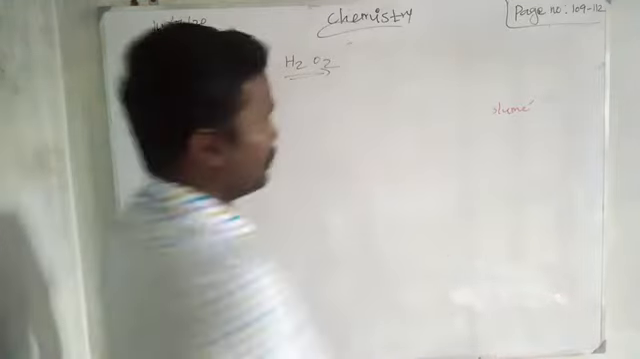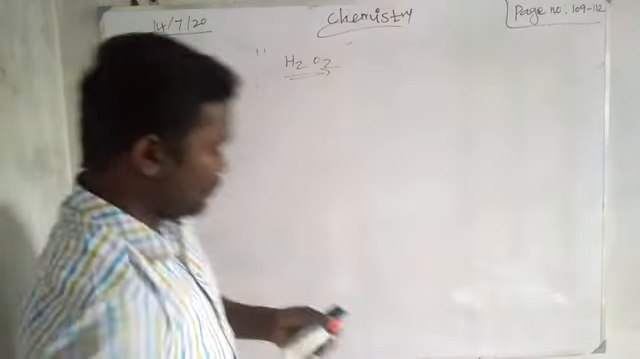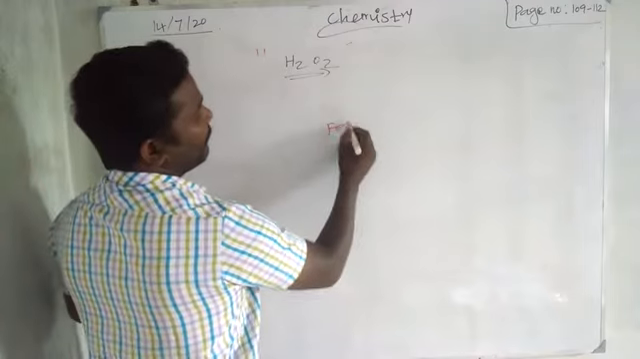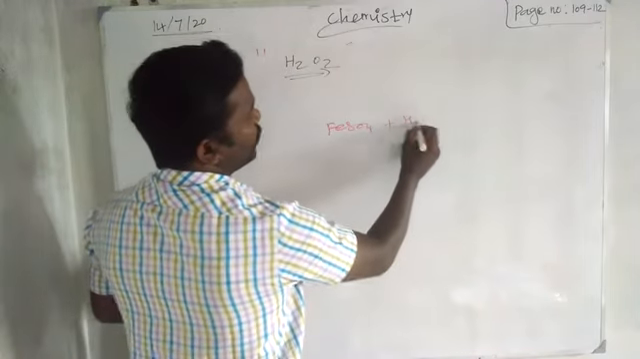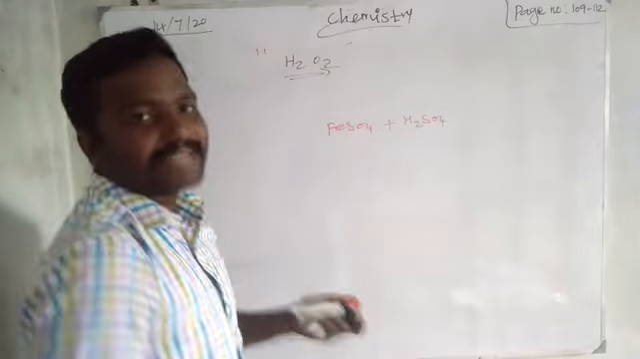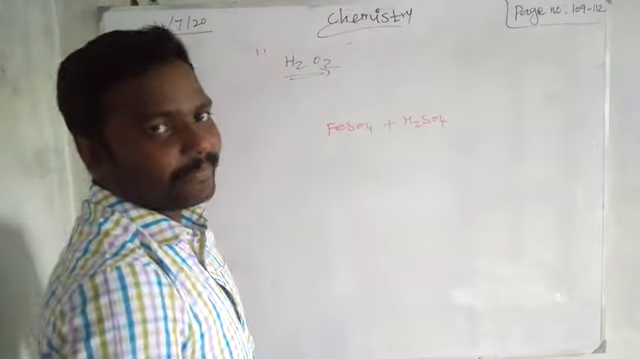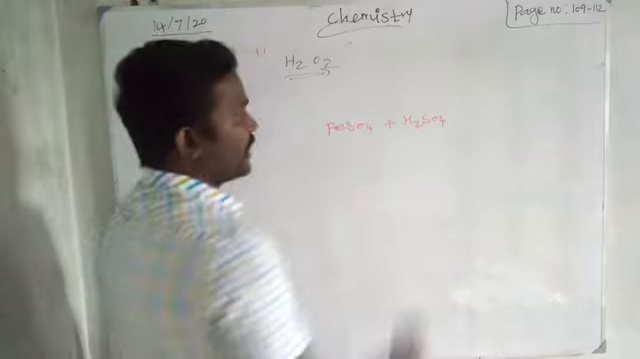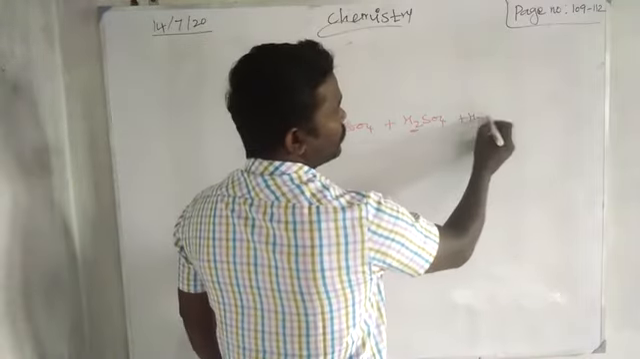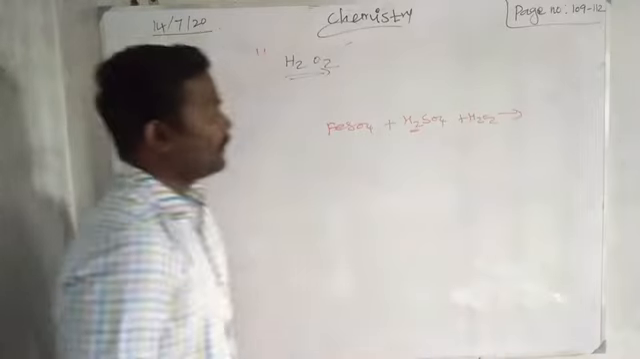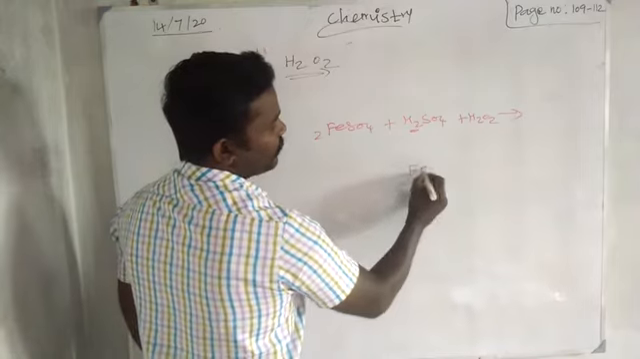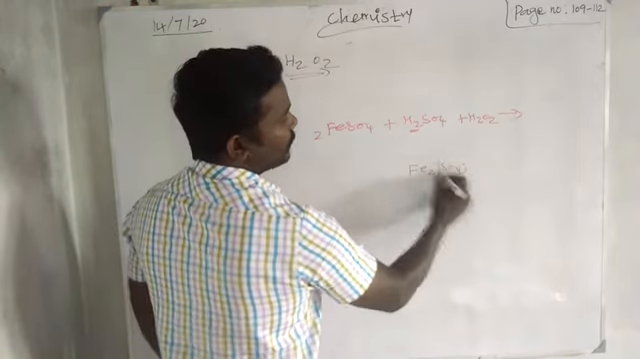With ferrous sulfate in H2SO4 acidic medium. In the acidic medium, it acts as an oxidizing agent, while in basic medium it will act as a reducing agent. That's why we have added the acidic medium. Then H2O2, what will happen? We have to take 2 times, so Fe2(SO4)3.